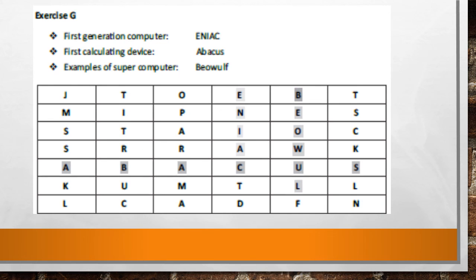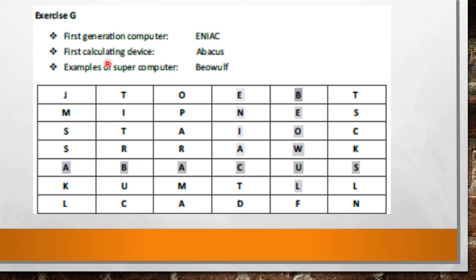Part G. Read the following clues and search the 4 words in the given box. Search across and downward. Here this box is given to you on your page number 13 and we are going to color the lines. First generation computer, ENIAC. So color this one, ENIAC.